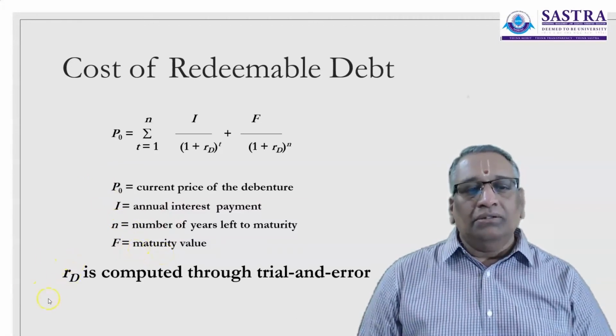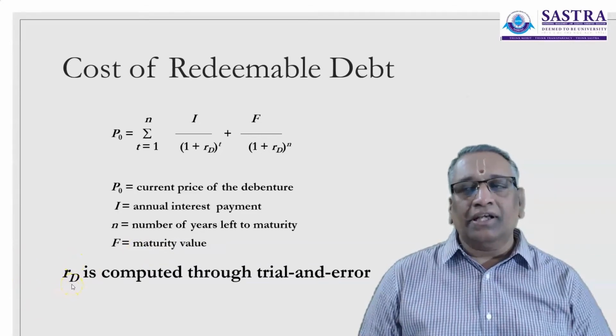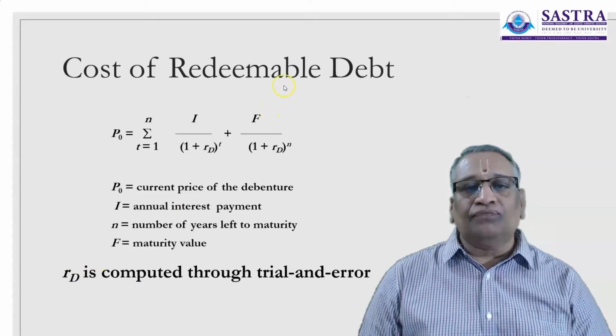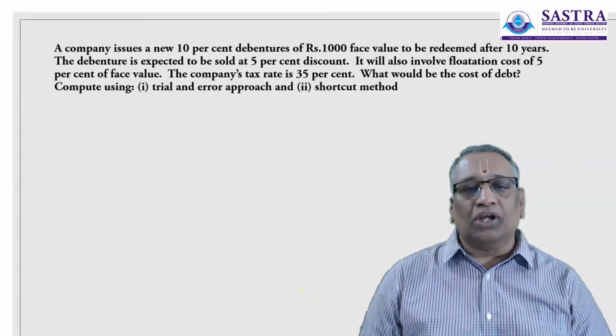So RD, that is the return expected by the debenture holders, which is the cost of redeemable debt, is computed through trial and error method. Now let us consider a question.